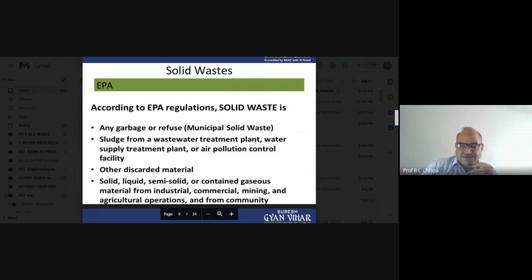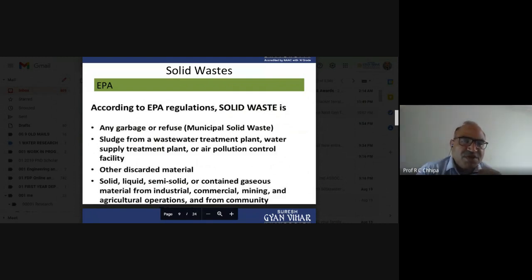Any garbage or refuse. Remember, any garbage or refuse, municipal solid waste, and sludge from wastewater treatment is also included. When we look at sewage wastewater, that is the effluent from our houses, it is to be utilized for different purposes.